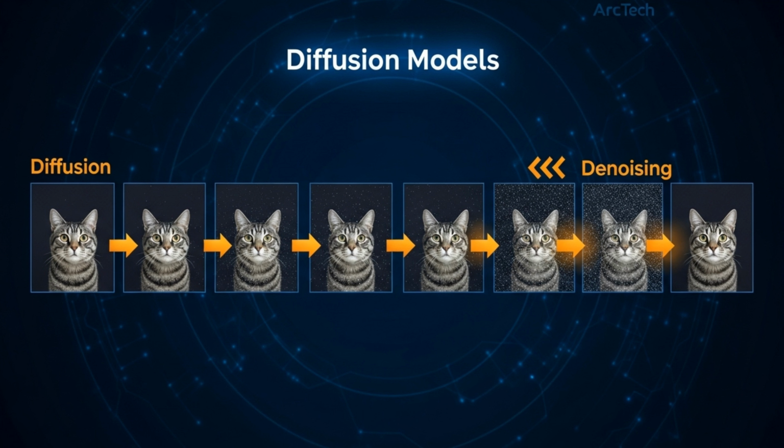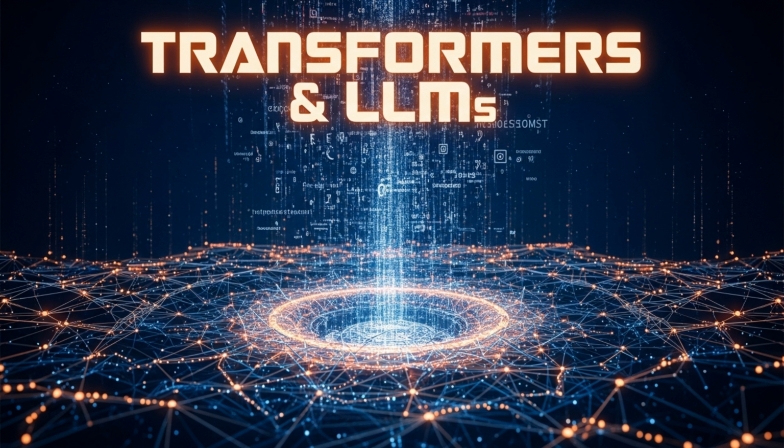More recently, diffusion models have achieved state-of-the-art results, incrementally adding noise to data and then learning to reverse the process. Large language models, powered by the transformer architecture, demonstrate remarkable generative capabilities for text, code, and more.